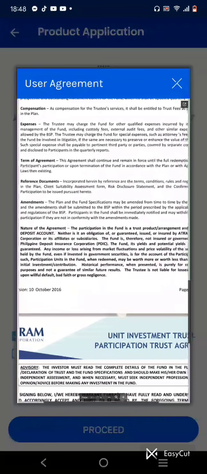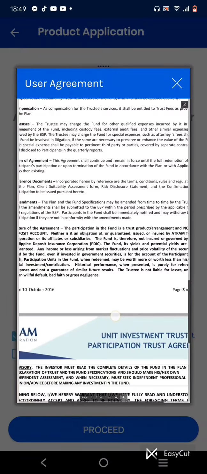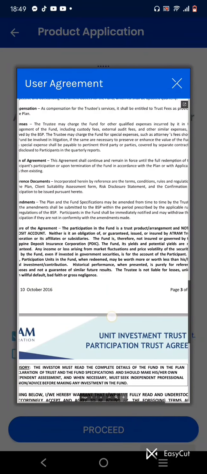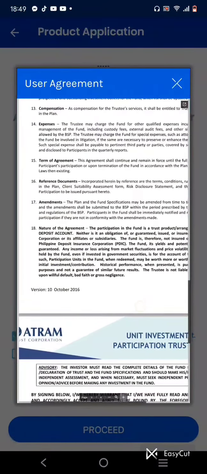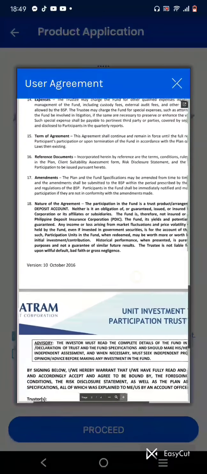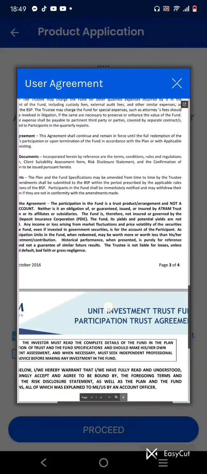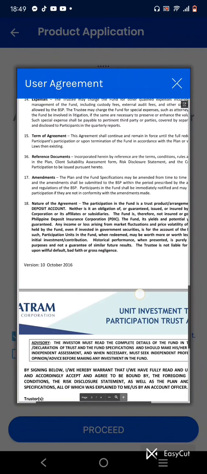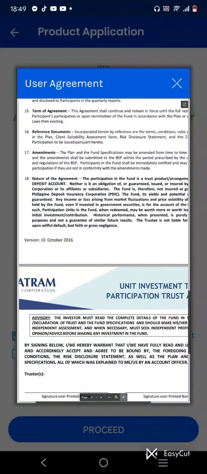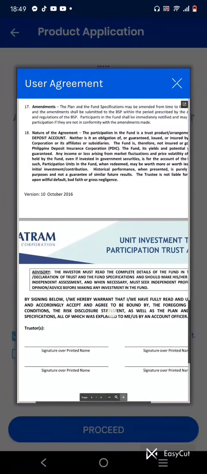As initial investment contribution, historical performance, when presented, is purely for reference purposes and not a guarantee of similar future results. The trustee is not liable for losses unless upon willful default, bad faith, or gross negligence. So that's the nature of agreement.